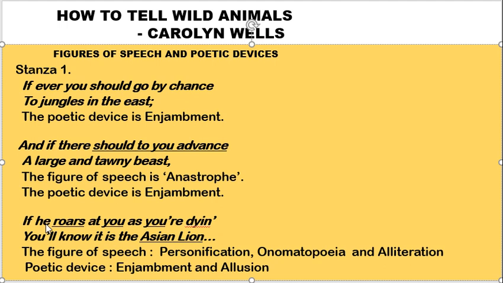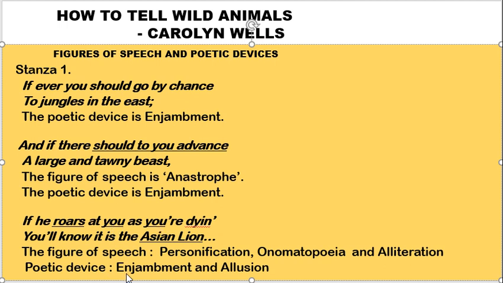Personification because the word he has been used for the Asian lion. It is also onomatopoeia because here the word roar is associated with the sound produced by the lion. Alliteration also is used because the sound y is repeated in these two words.